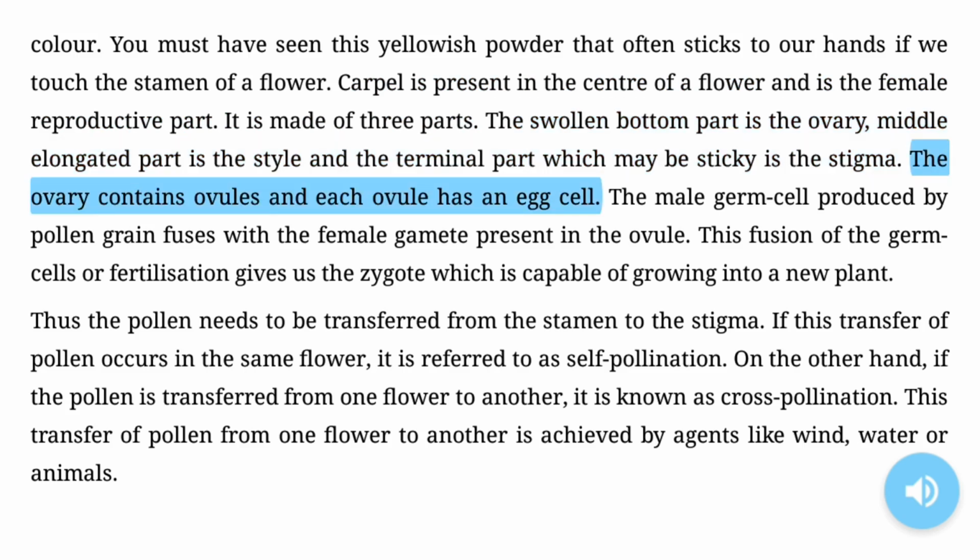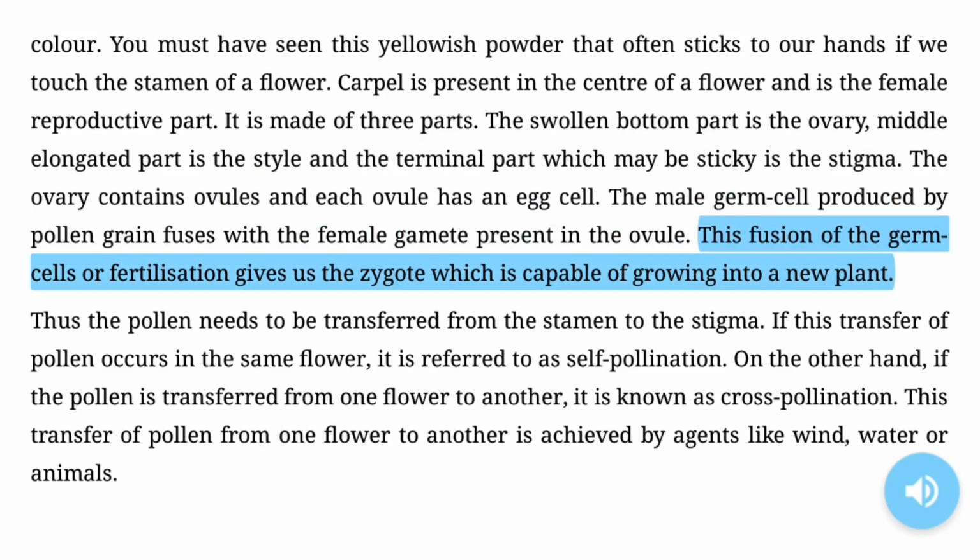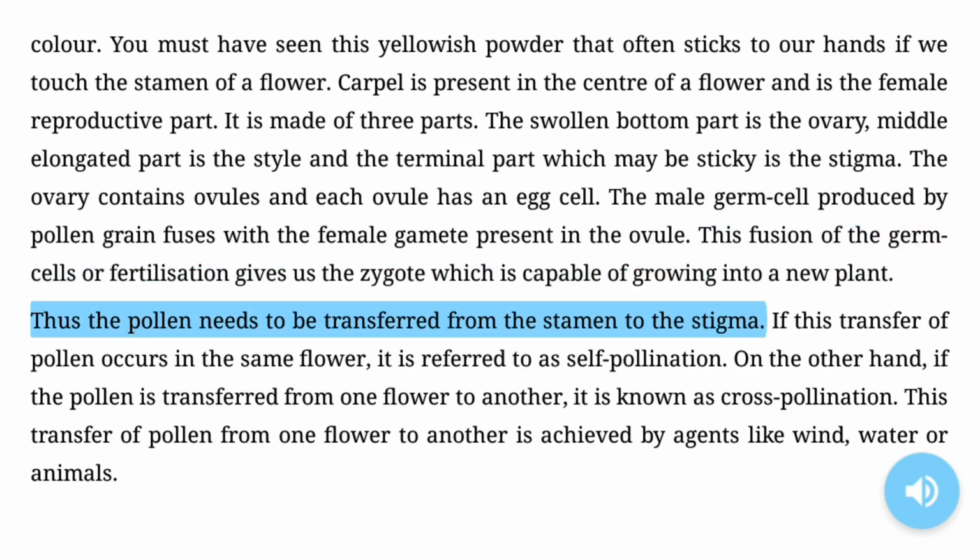The ovary contains ovules and each ovule has an egg cell. The male germ cell, produced by the pollen grain, fuses with the female gamete present in the ovule. This fusion of the germ cells, or fertilization, gives us the zygote, which is capable of growing into a new plant. Thus the pollen needs to be transferred from the stamen to the stigma.